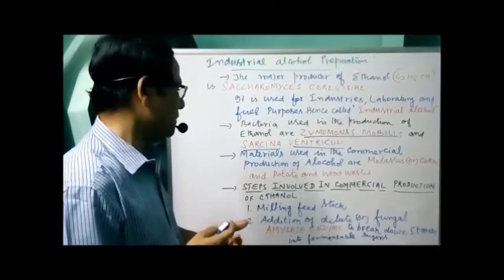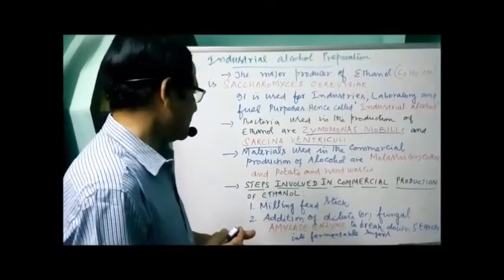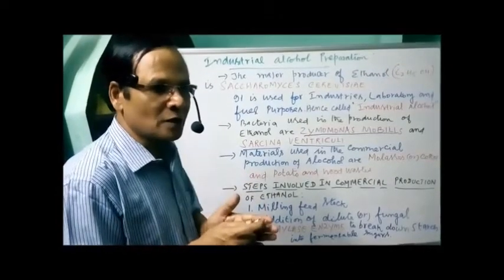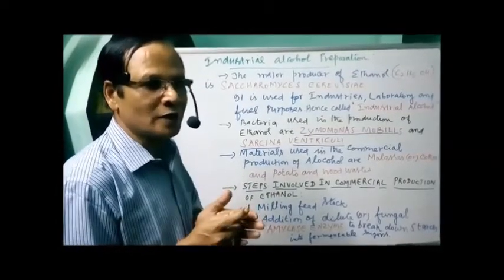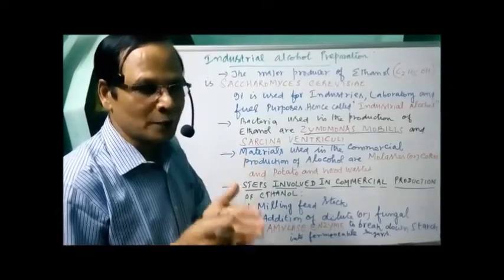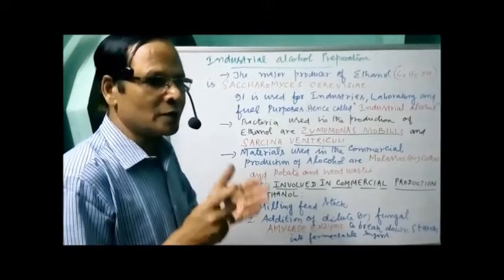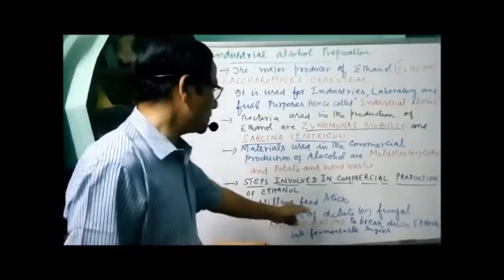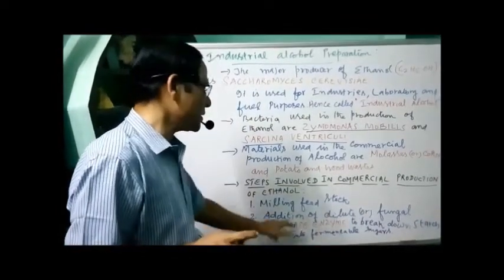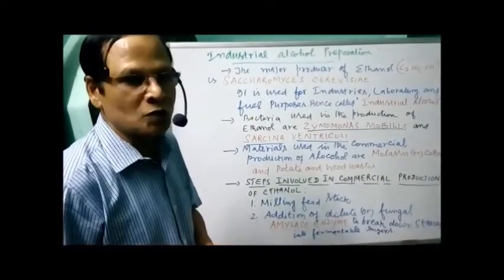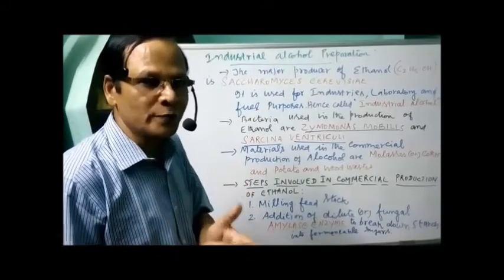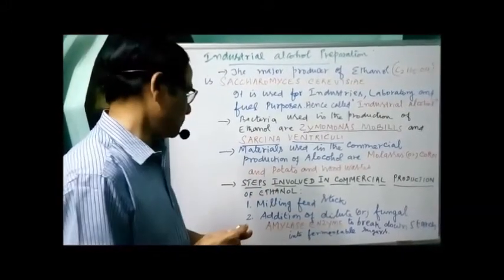That's called milling feedstock. Then to break the starch present in these materials, we have the amylase enzyme, the one which is obtained from fungus. So the next step is the addition of dilute or fungal amylase enzyme. What for? To break down starch into fermentable sugars. That is step number 2.